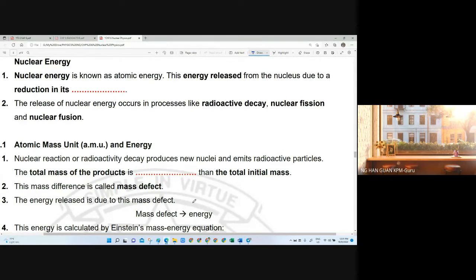There is a moment when they pronounce the sound 'fusion', which means they combine. So two lighter nuclei combine as one heavier nucleus. This process is called nuclear fusion. If one heavier nucleus splits into two lighter nuclei, we call it nuclear fission.